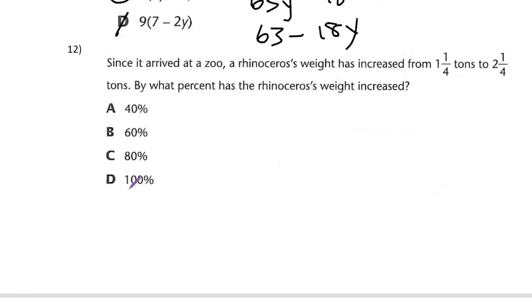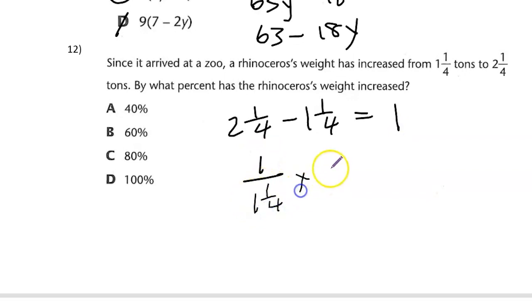Since its arrival at a zoo, a rhinoceros weight has increased from 1/4 tons to 2 1/4 tons. By what percent has the rhinoceros weight increased? All right, so let us find how much the weight increased by first. So subtracting, we see that the weight increased by 1 ton. So our question is 1 ton is what percent of the original amount? So that's 1 over 1/4 times 100. And we see that we get 80%.